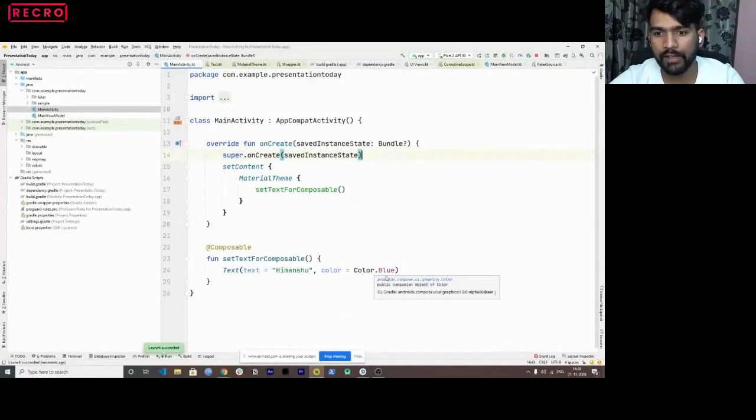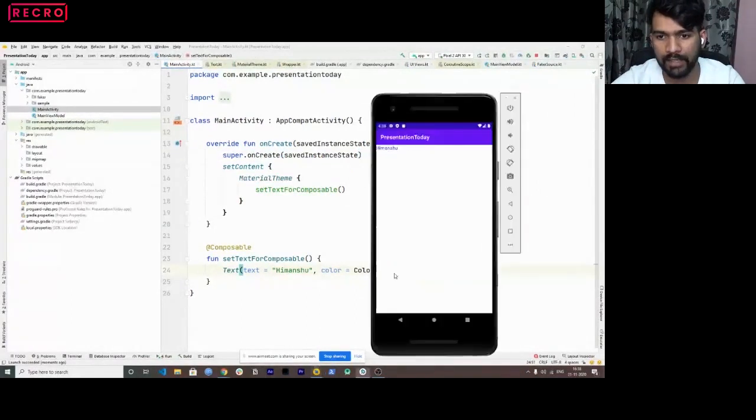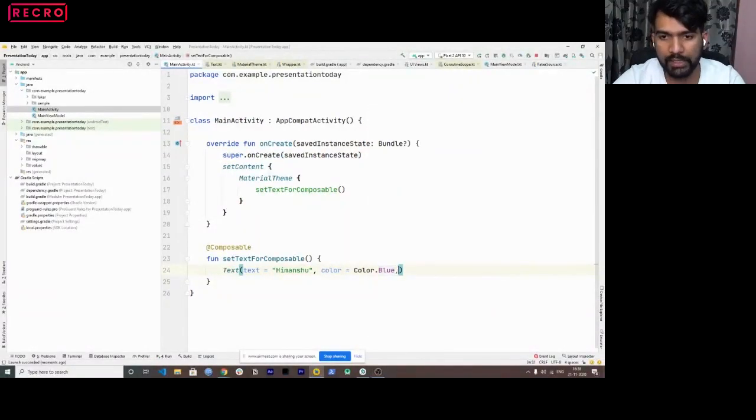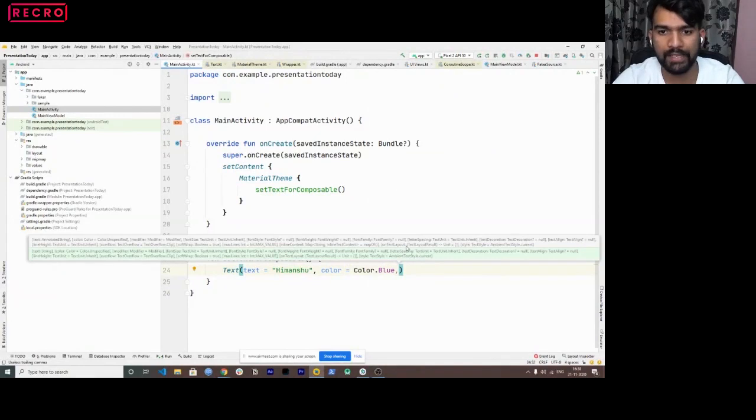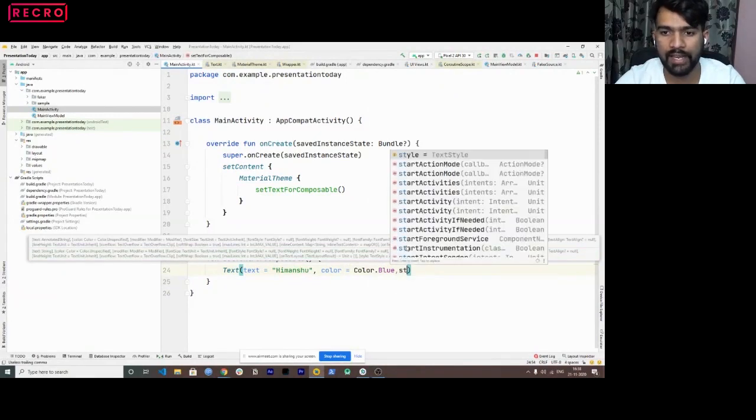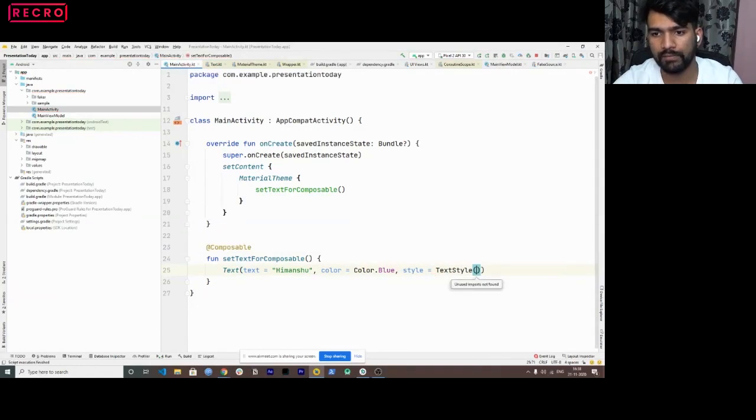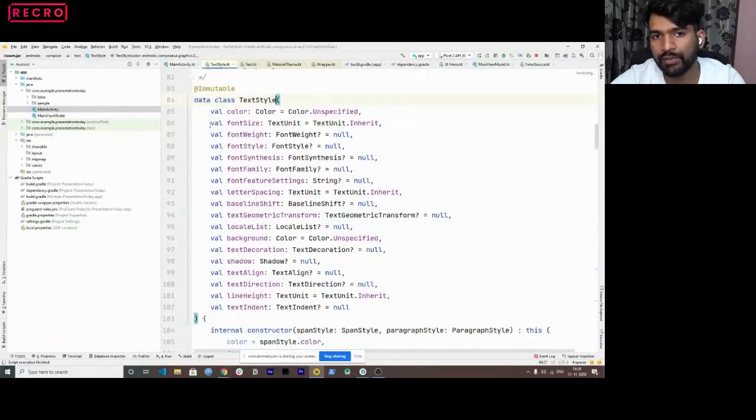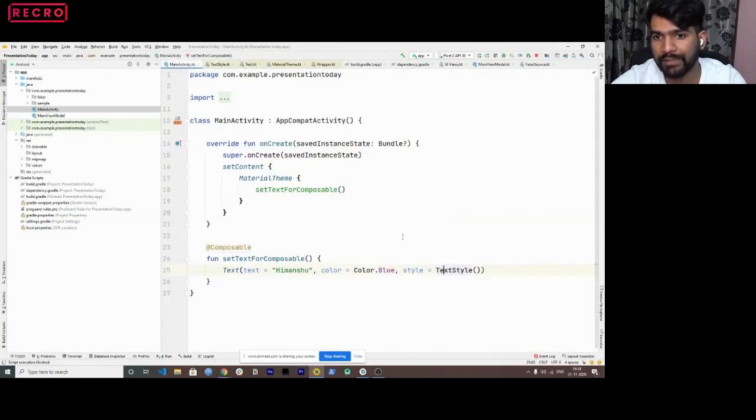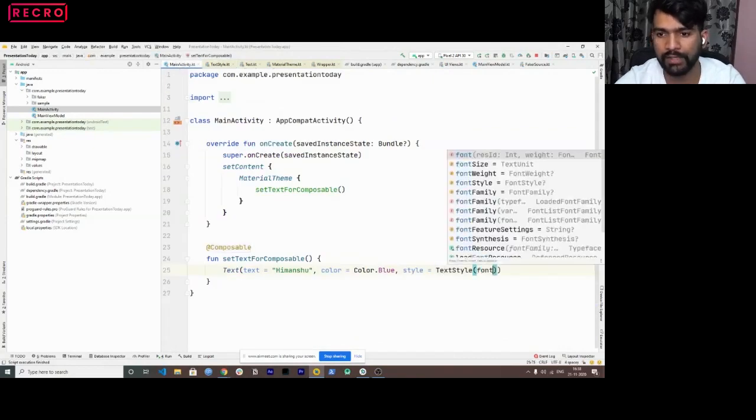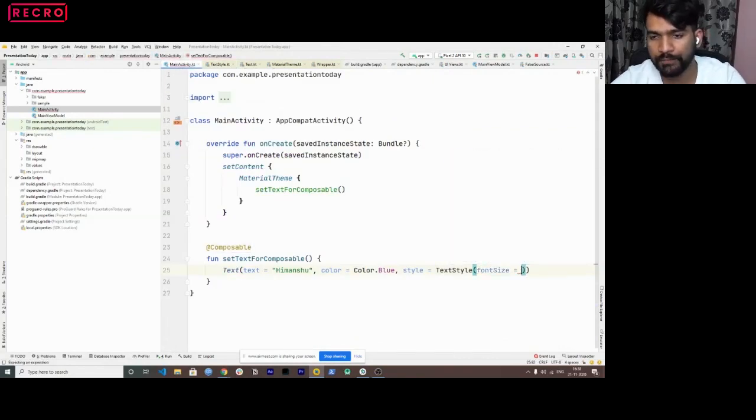Now, let's also make his text size a bit large. To change the style of text, I'll use style equals, and I'll open an object for TextStyle. Now to set certain styles, you can use TextStyle, and inside this you can use font size, font weight, font style, and a lot of different styles, right? So I'll use first font size equals, let's say 16 sp, right?